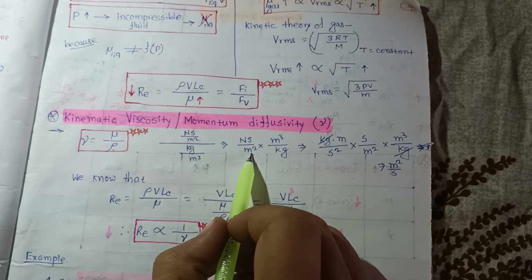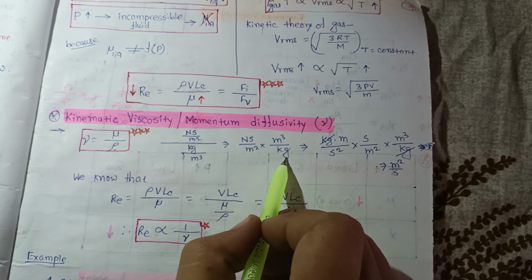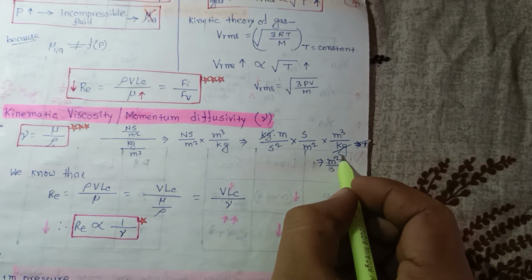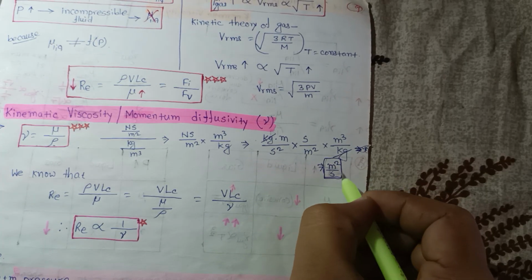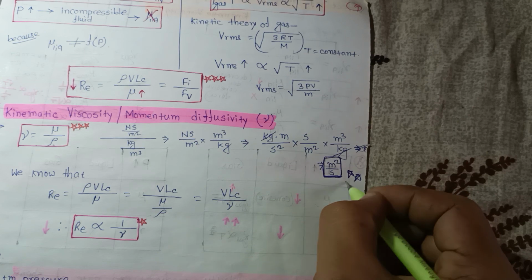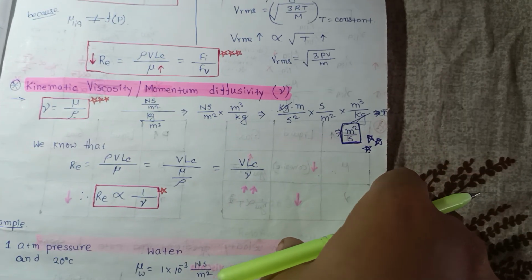So Newton second per meter square into meter cube per kg. So from here, we get meter square per second. This is a very important unit. Remember, for kinematic viscosity the unit is meter square per second.